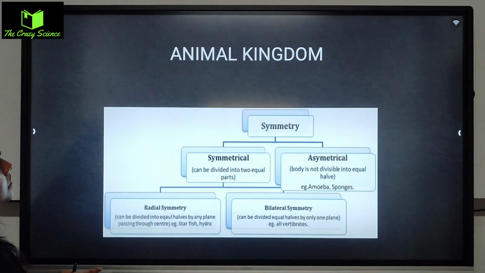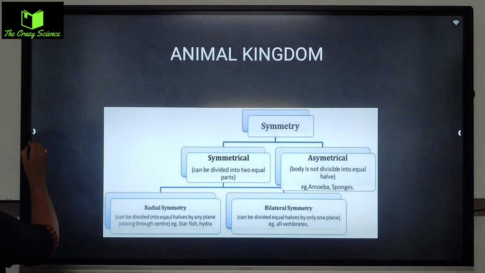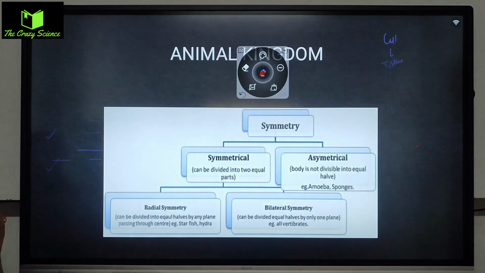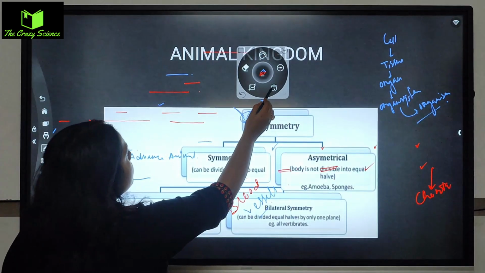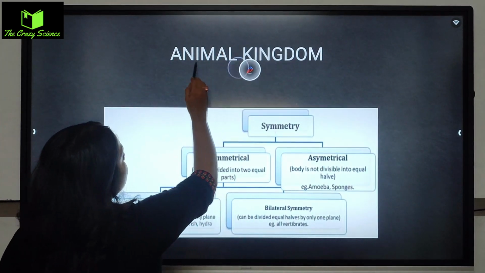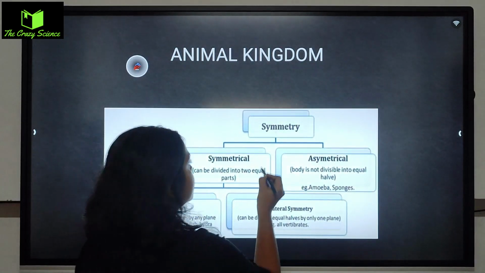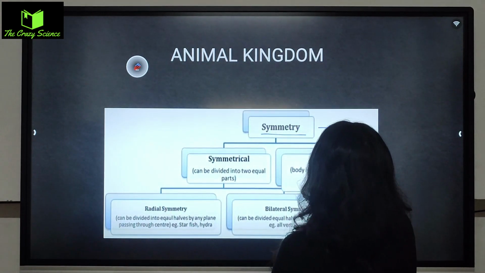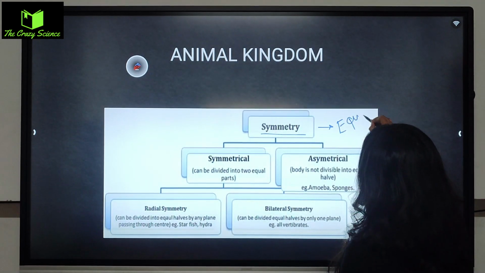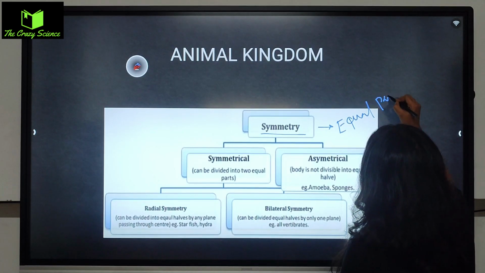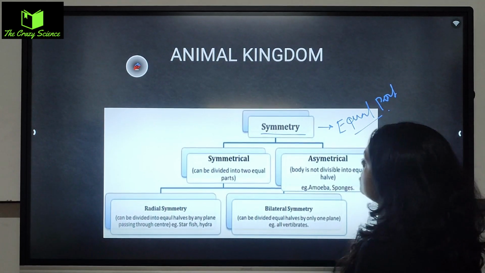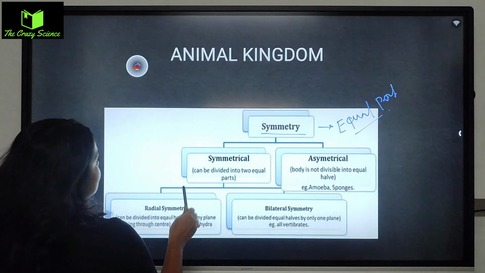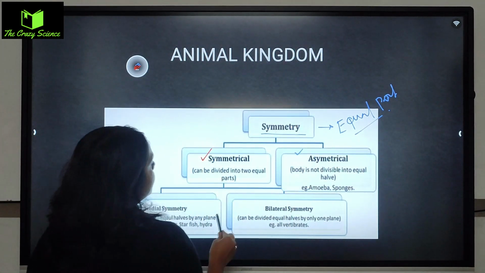About the second part, that is symmetry. So symmetrical part means we are talking about the body, তাকে আমরা দুটো ভাগে ভাগ করব. Symmetry means equality. Here symmetry I'm talking about the equal part, ঠিক আছে. So symmetry are two types, one is symmetrical, another is asymmetrical.